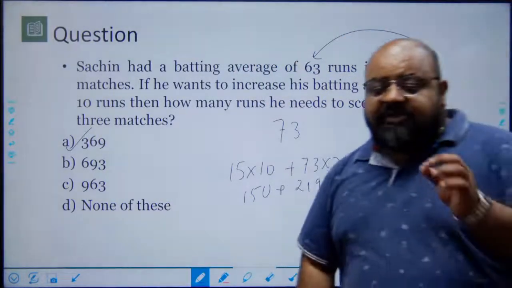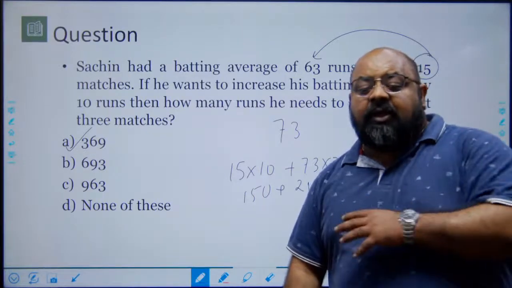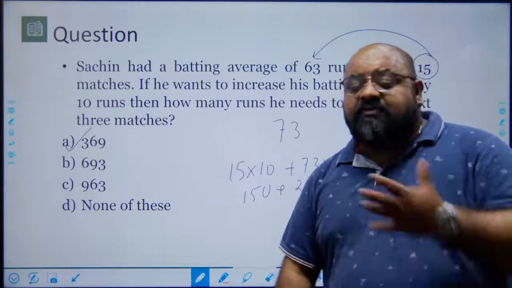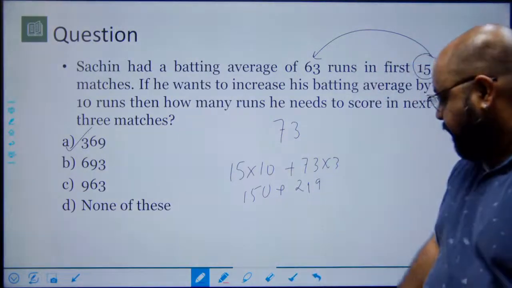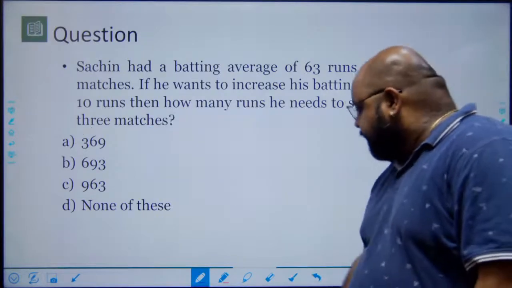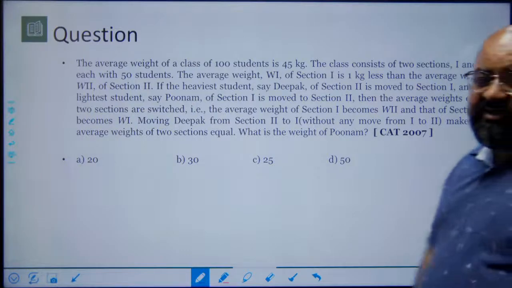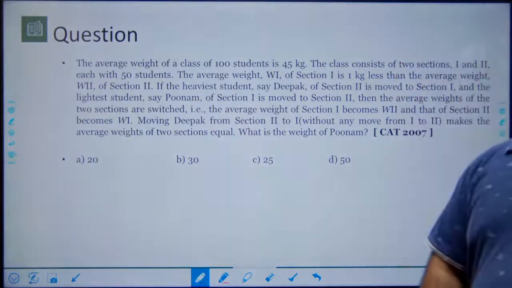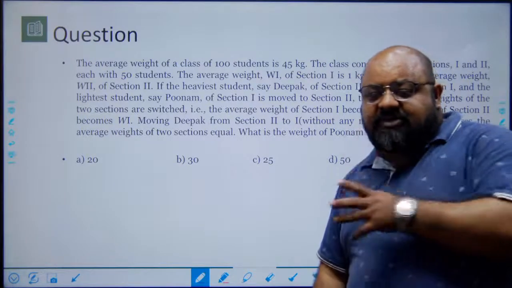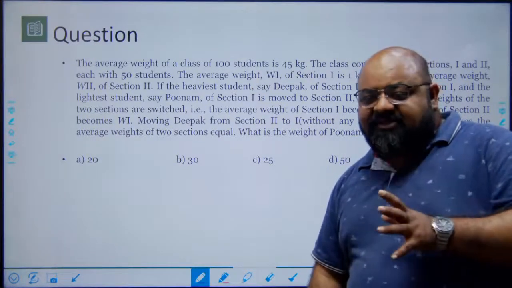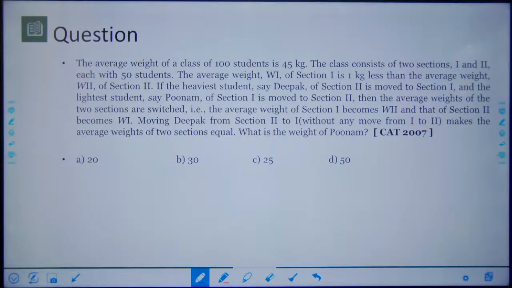That is how the simple logic, which says average simply means all values becoming equal, can be used to solve a lot of word problems very quickly, or in a data set where numbers are missing, right? For example, this is a previous CAT question. I think it was a question CAT 2007, not the exact format. When it was asked, it was based on data sufficiency. So let's just have a look at the question quickly.